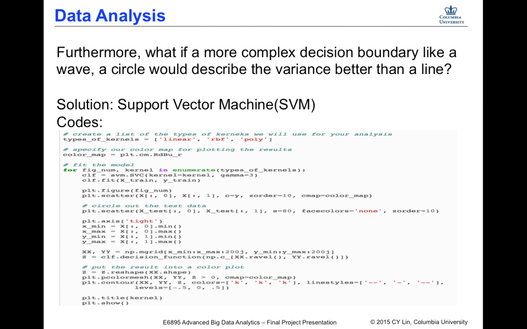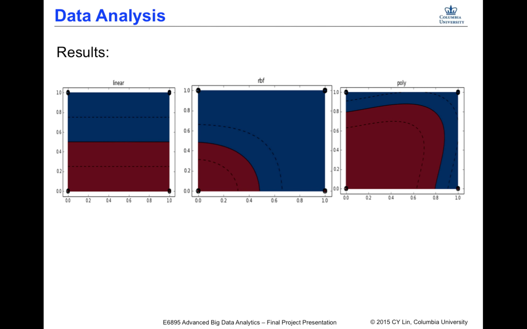So our model works fine here, but furthermore, what if a more complex decision boundary, like a wave or a circle, would describe the variance better than a line? Here we need to use support vector machine. And here's part of the code. After we add the SVM to our model, here is our result.